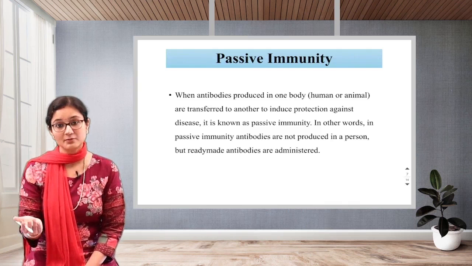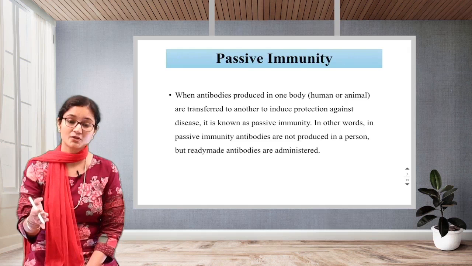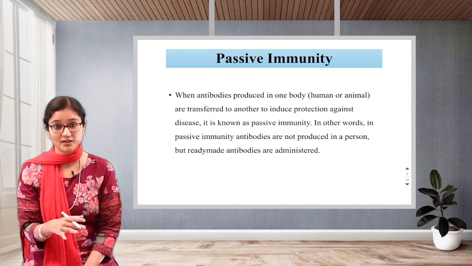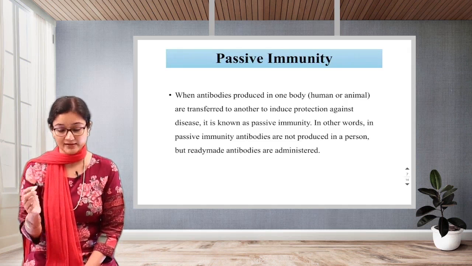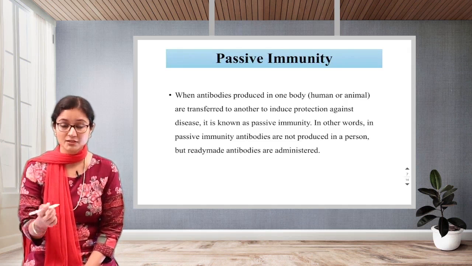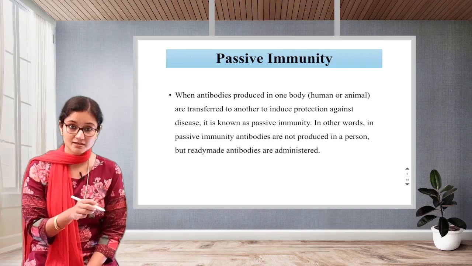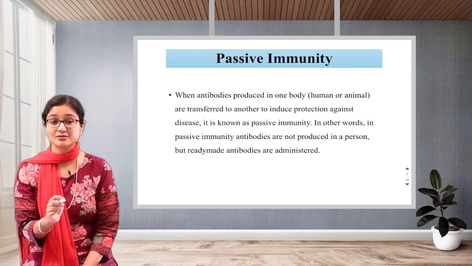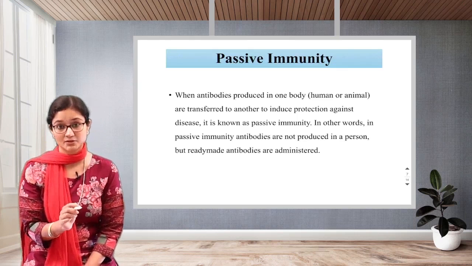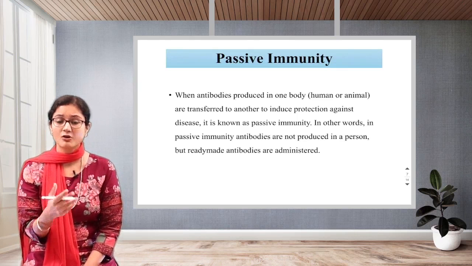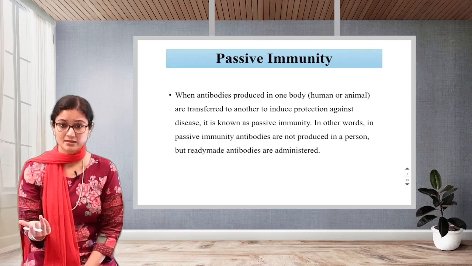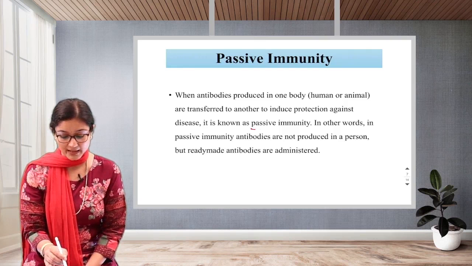Okay, so most commonly a mother gives antibodies to the child, to the infant. So when antibodies are produced in one body, example, a human being, a woman or a mother, and she is transferring it to a child, then it is called a passive immunity. How is she transferring? Through milk, okay, through breast milk or through placenta. So that is called a passive immunity.